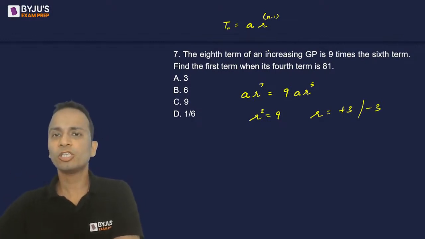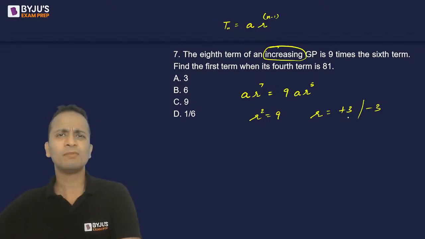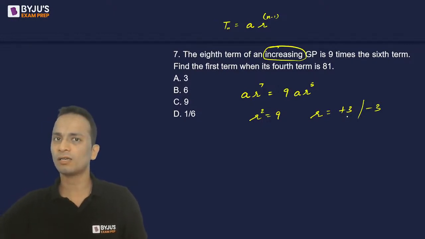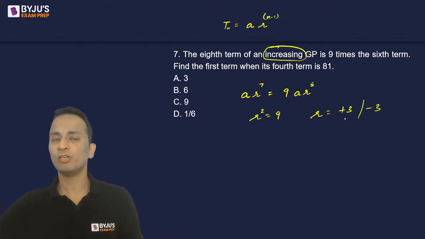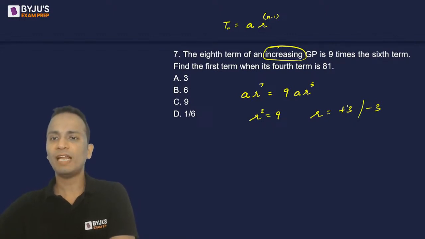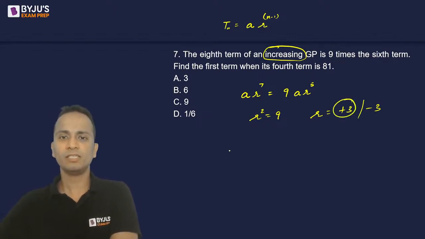In the question, it is given that it's an increasing GP. Increasing GP, that means the value of r should be greater than 1, right? It cannot be less than 1, it cannot be negative. Okay, so the value of r will be equal to plus 3. We have got this. Done.